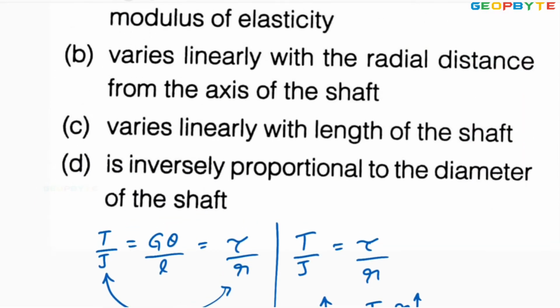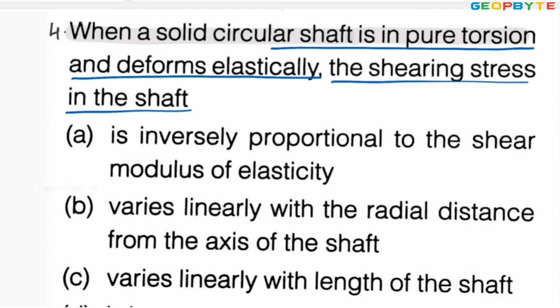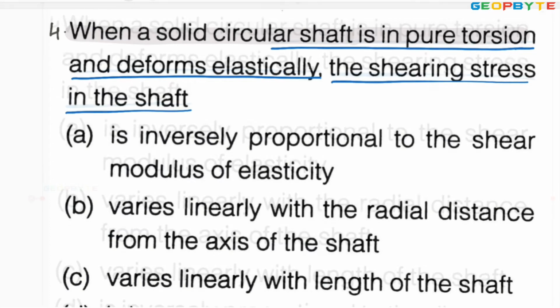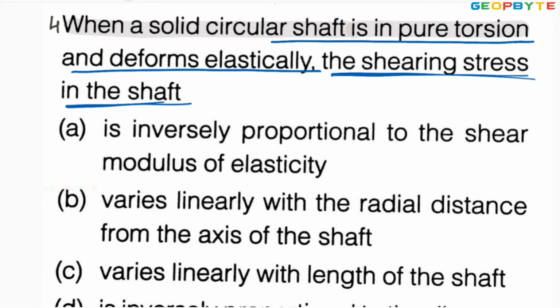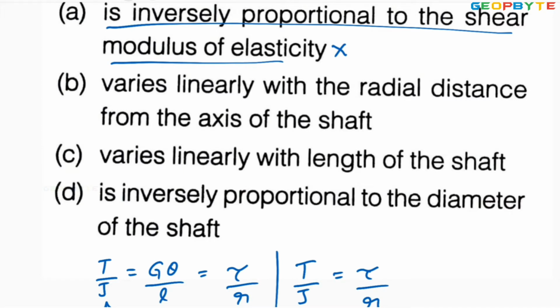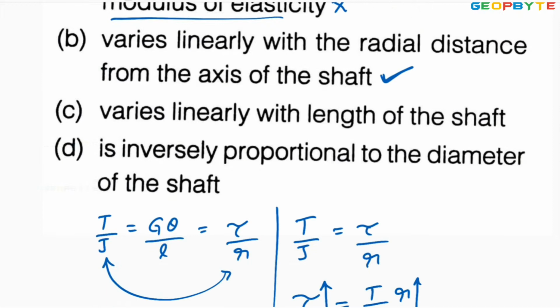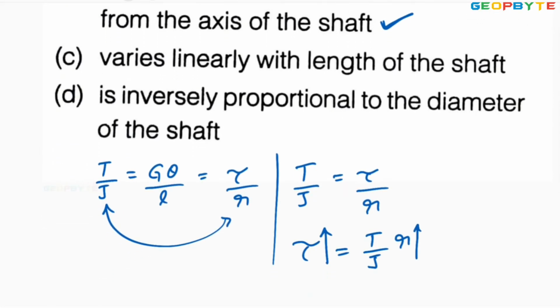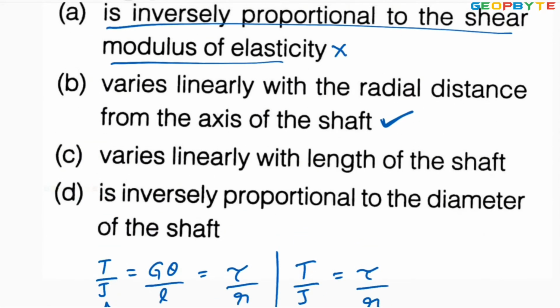Once again, let us read the problem. When a solid circular shaft is in pure torsion and deforms elastically, the shear stress in the shaft A is inversely proportional to the shear modulus. No, it is not correct. Varies linearly with the radial distance from the axis of the shaft. Yes, absolutely correct. So the shear stress is linearly varying with the radius of the shaft. Therefore, option B is absolutely correct. I hope you got my point.